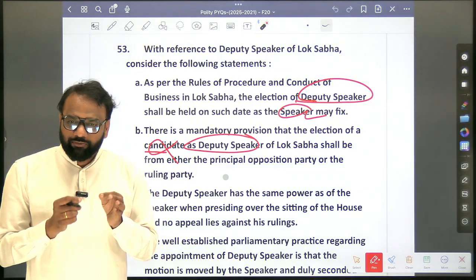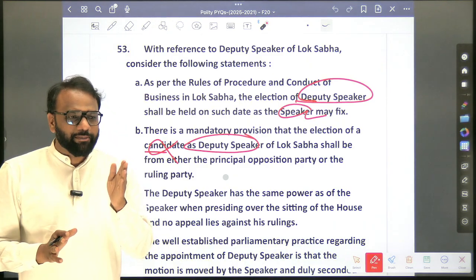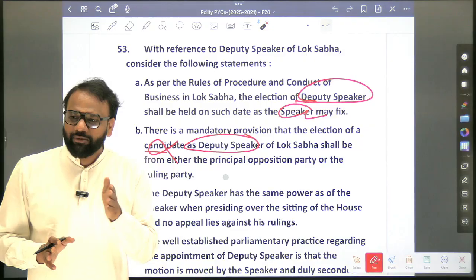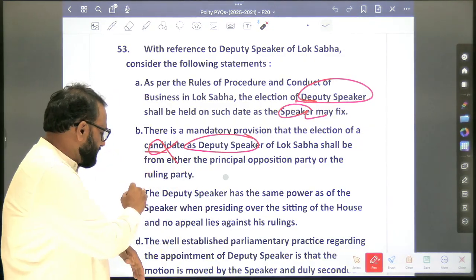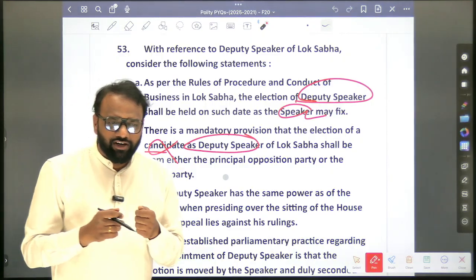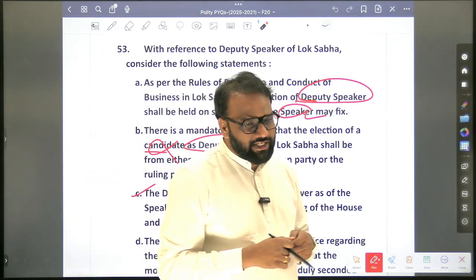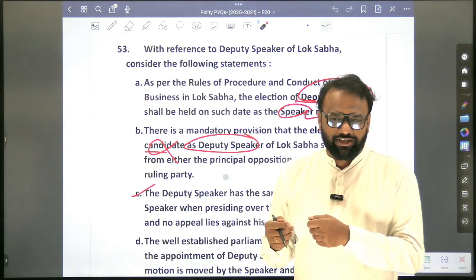Whether the Deputy Speaker's post is considered subordinate to the Speaker's post? No. Just in the absence of the Speaker, the Deputy Speaker will play the presiding role, but he is not considered subordinate to the Speaker. Hence, it is correct. Now, other things. If the Deputy Speaker wants to resign, to whom will he submit his resignation? Speaker. Now, when the Speaker wants to submit his resignation, to whom will he submit it? Deputy Speaker.